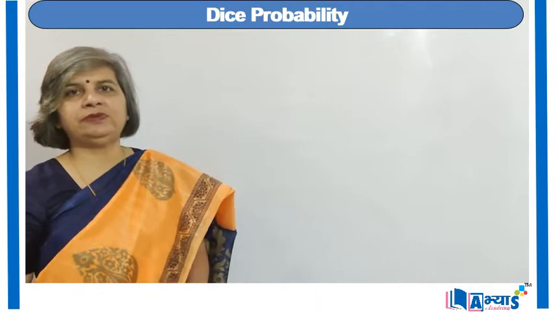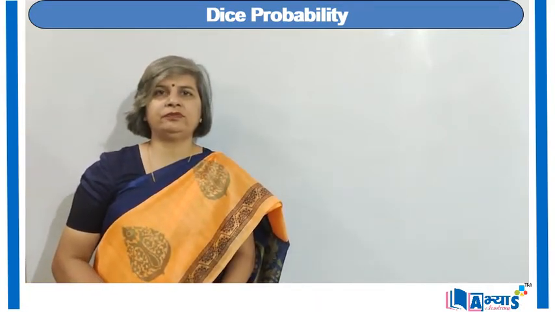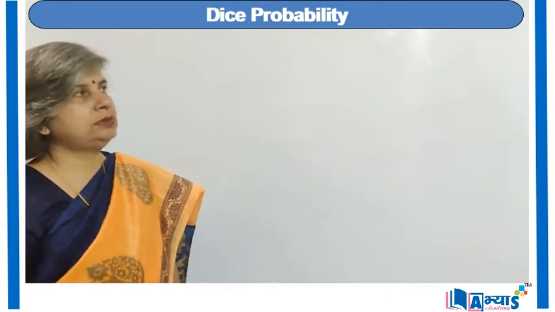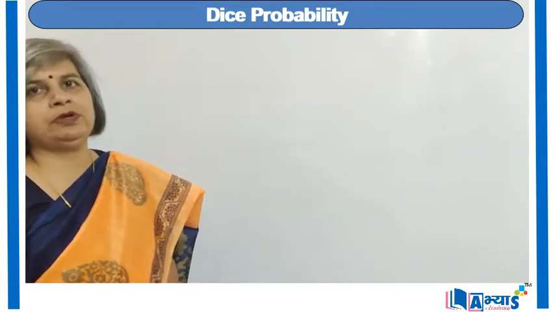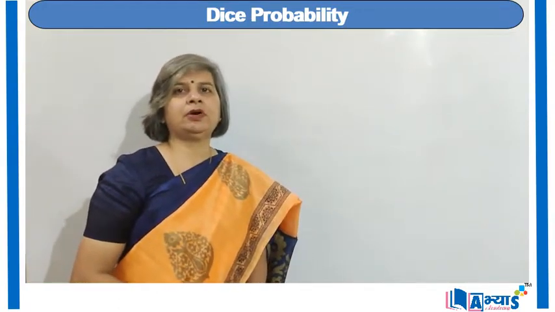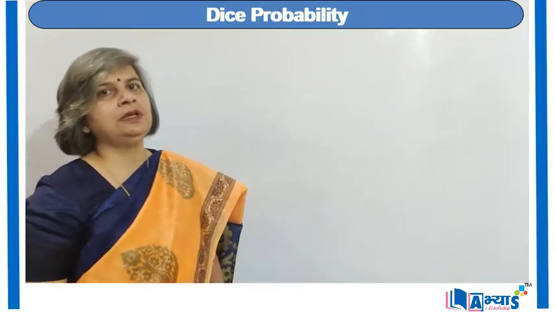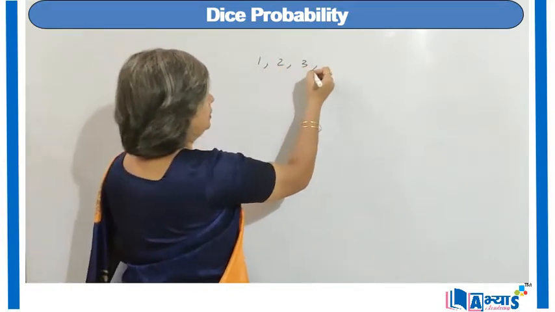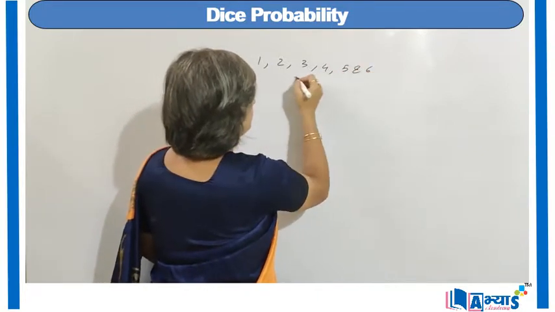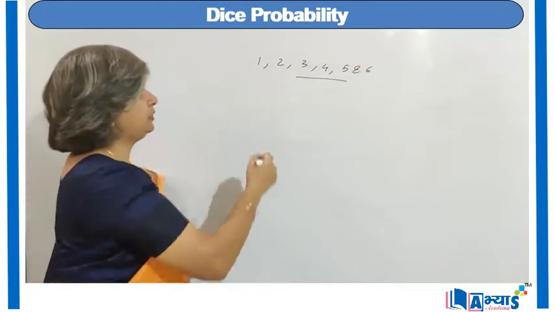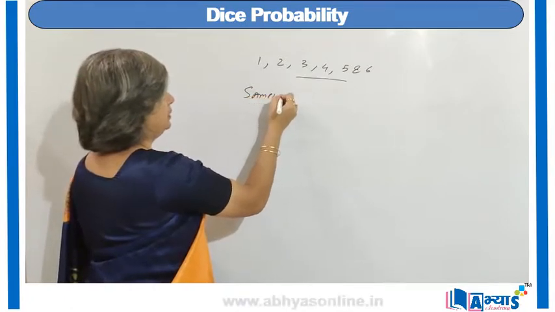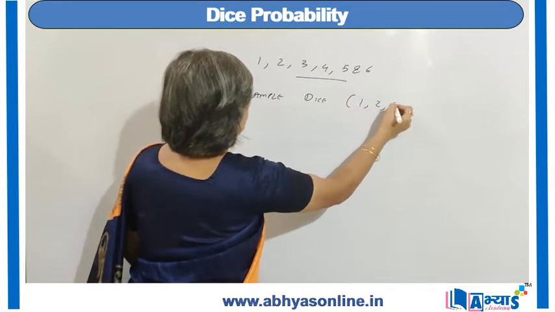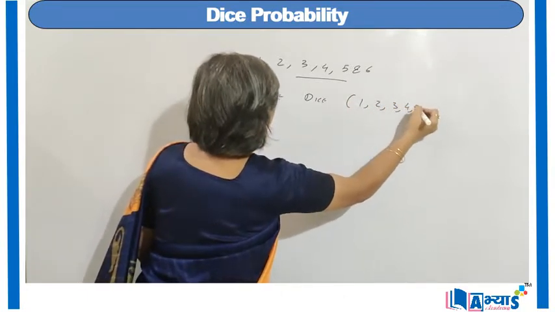That means on each face we have a number from 1, 2, 3, 4, 5, 6. So when a dice is tossed, any one of these faces will be on the top, and that will be the number, or that will be the event. So we can say the outcomes can be 1, 2, 3, 4, 5 and 6. So this is the sample space. The sample space for the dice is 1, 2, 3, 4, 5, 6.